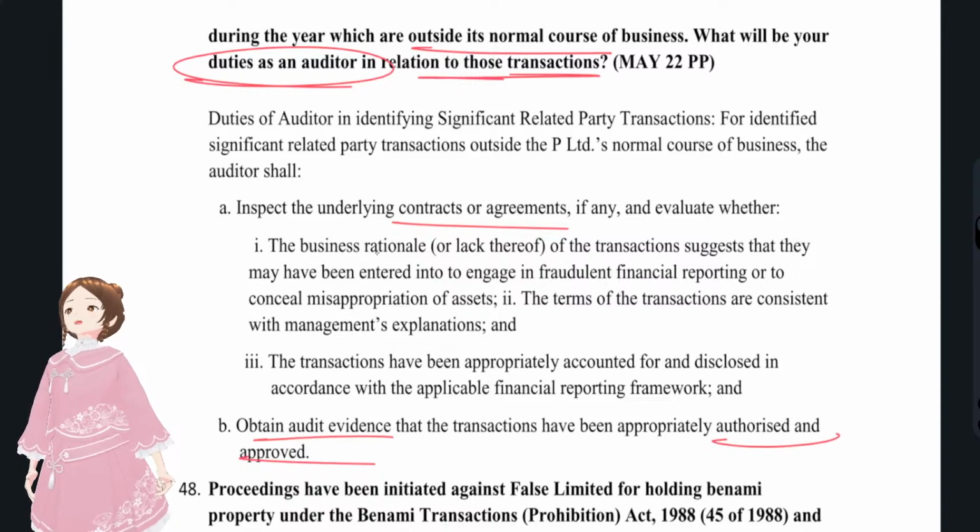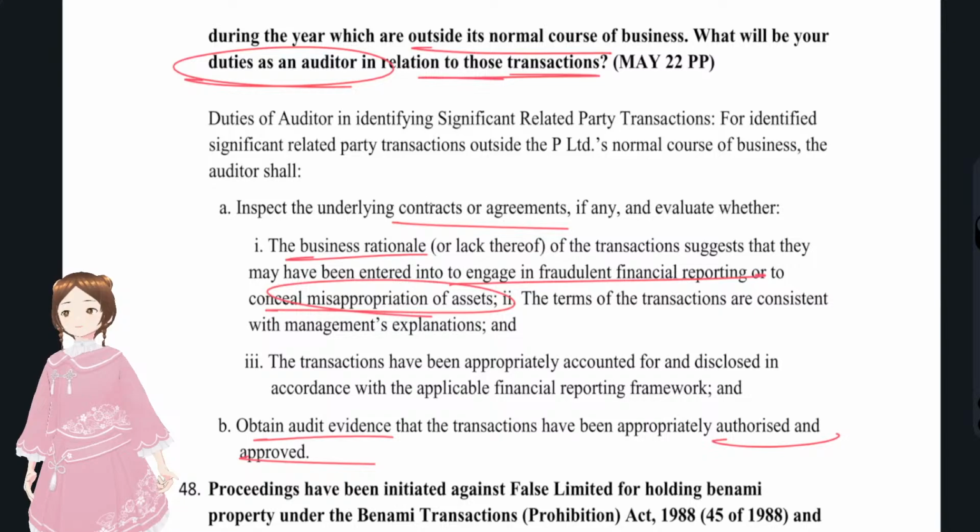You see, the business rationale, or whether there was any prejudicial interest to the interest of the company or the shareholders. You have to check whether they were engaged in any fraudulent financial reporting or any misappropriation of assets, and whether the transactions have been appropriately accounted as per the applicable financial reporting framework.